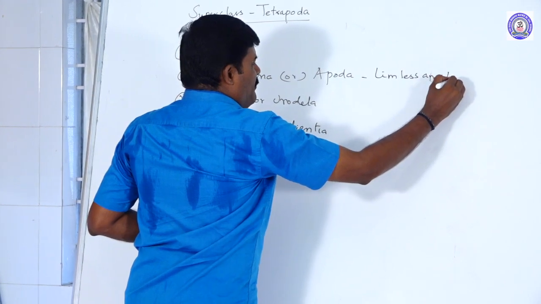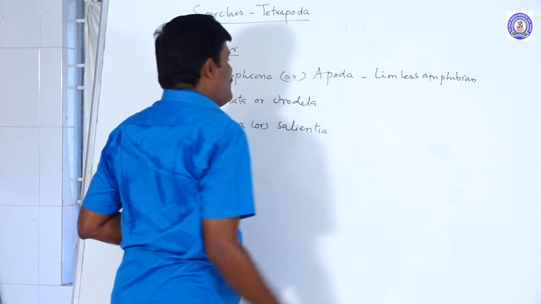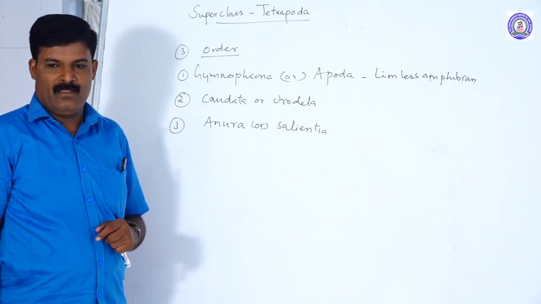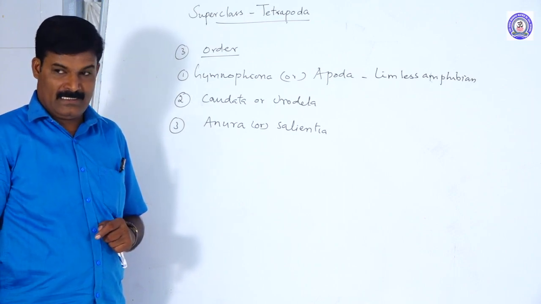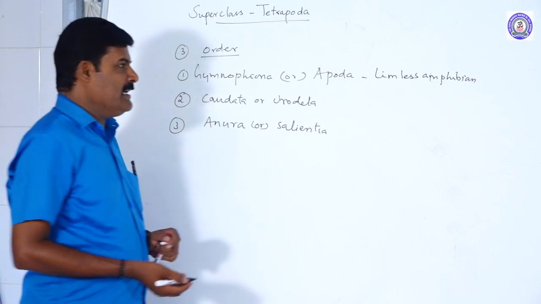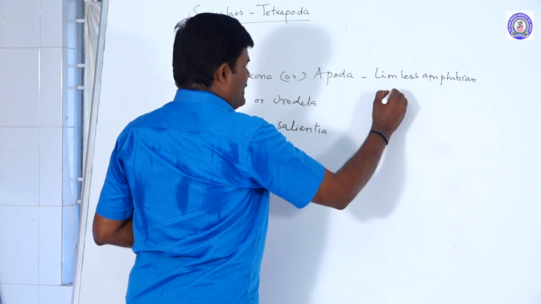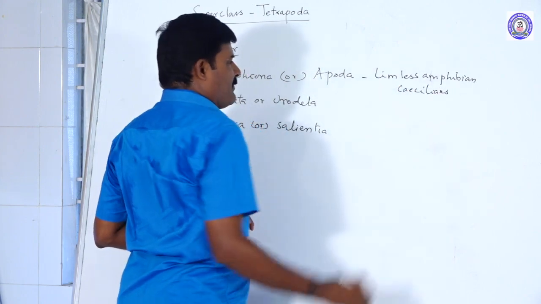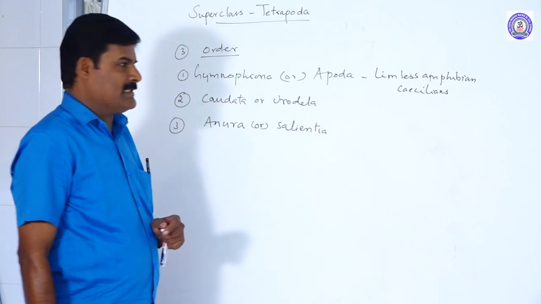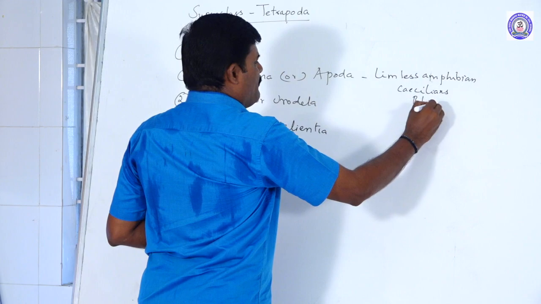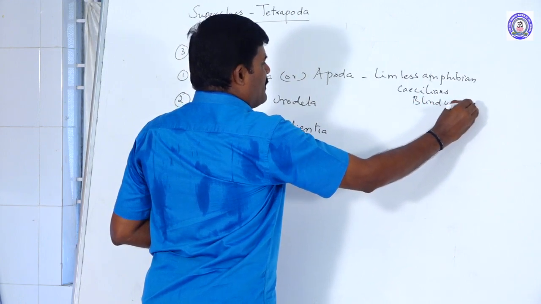What is an example of limbless amphibians? No legs or limbs. For example, caecilians, like a snake, have no limbs. Caecilians are commonly called blind worms. Examples are caecilians or Ichthyophis. These are commonly known as blind worms.